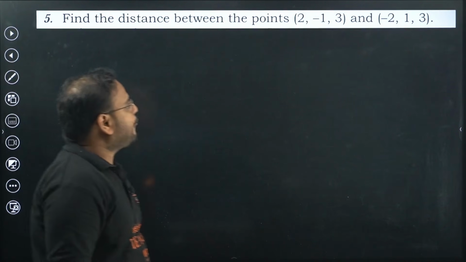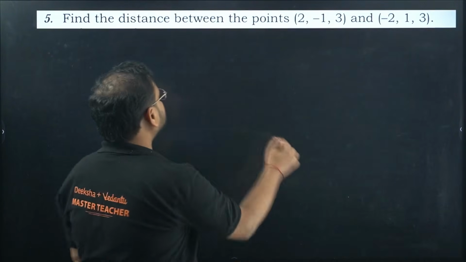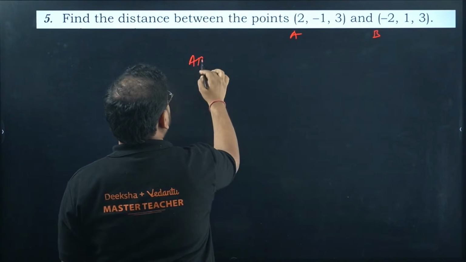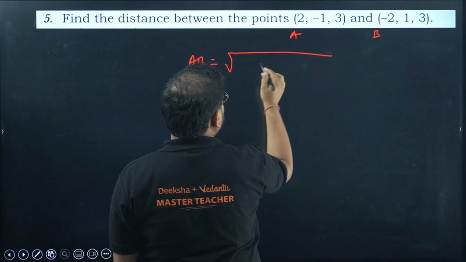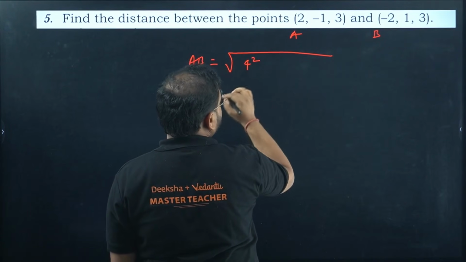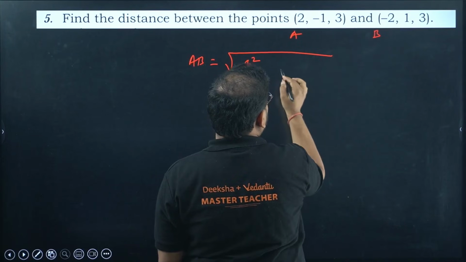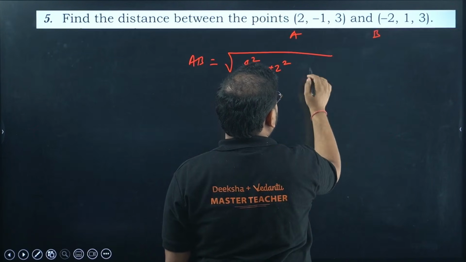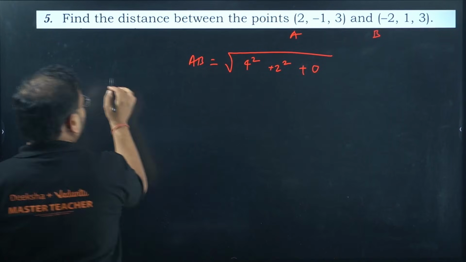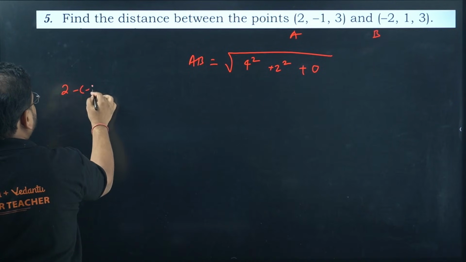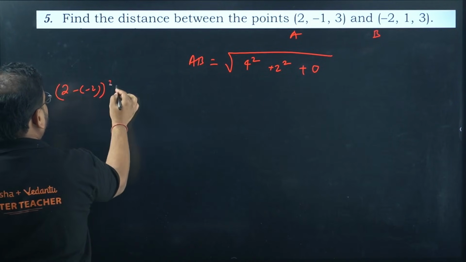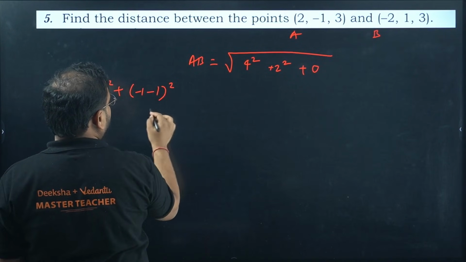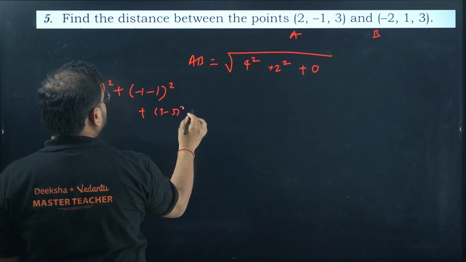Next, find the distance between the points. How can we find it? Very simple. If I take the point to be point A and point B, I'm looking for distance AB. 2 minus minus 2 will become 4 square. Minus 1 will become again 2 square, and 3 and 3 will be 0. I hope you know this. The formula is this, no? 2 minus of minus 2 the square plus minus of minus 1 and minus 1 the square plus 3 minus 3 the square.